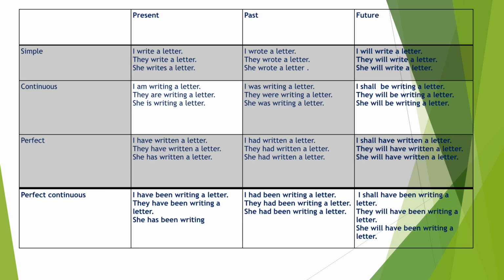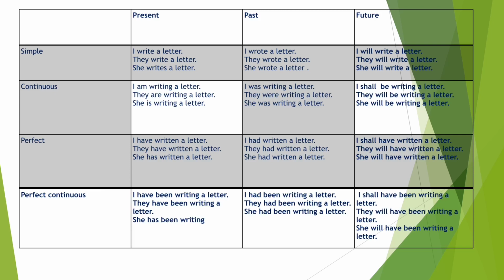Then present perfect tense. I have written a letter, they have written a letter, she has written a letter. So in this tense we use has or have plus past participle, that is third form of the verb.